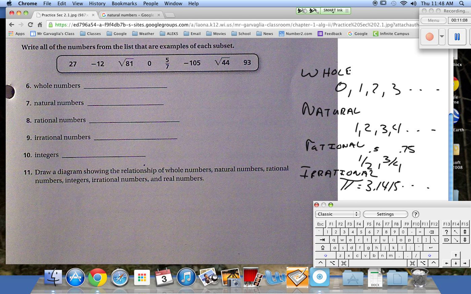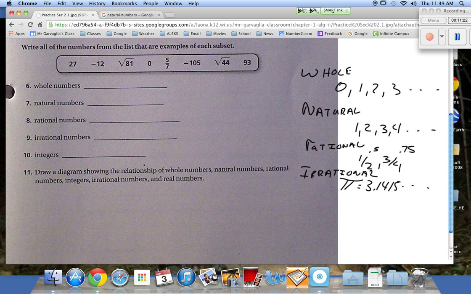And then what are integers? Nikki, what are integers? Anything that doesn't have a decimal to it. So integers would be -2, -1, 0, 1, or 2.